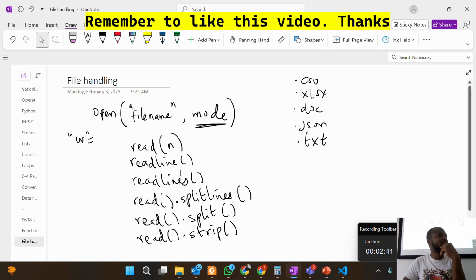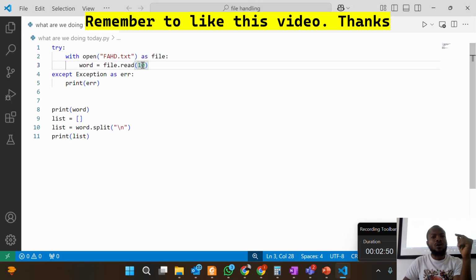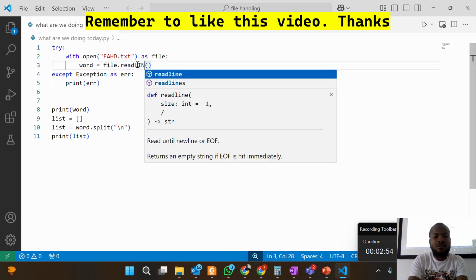Now, readline. With readline, we read only the first line. Do you understand? So let's take, for example, file dot readline.